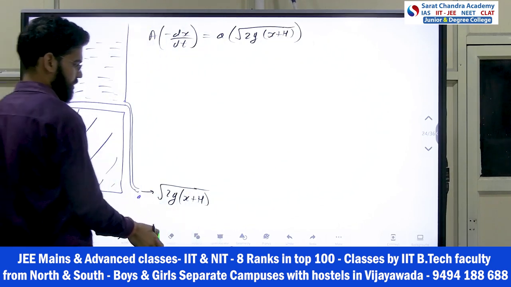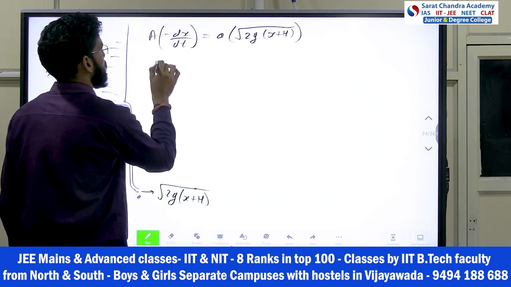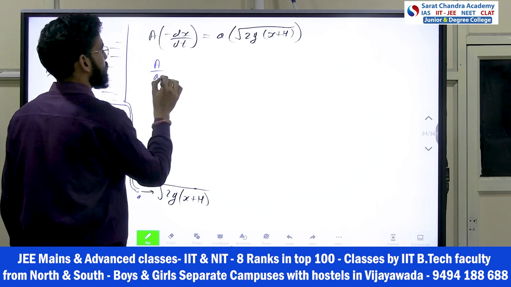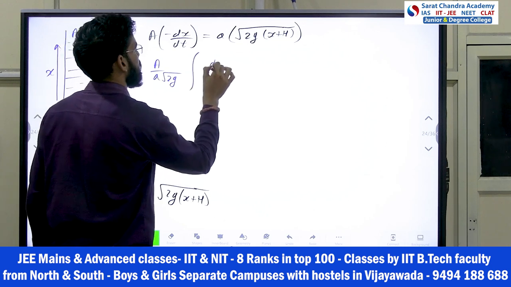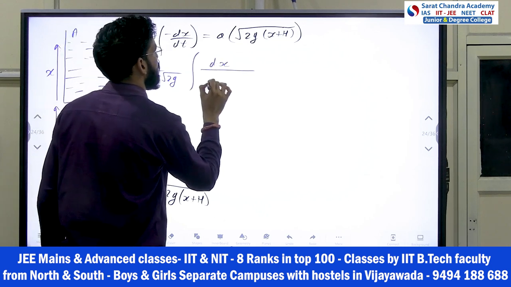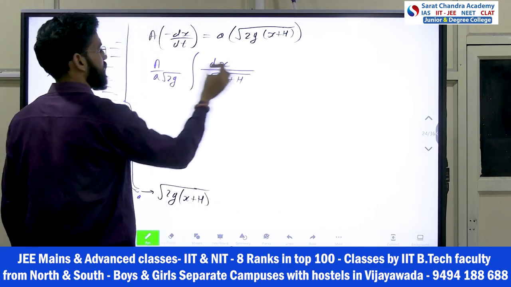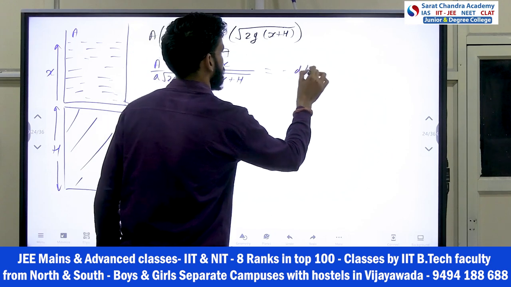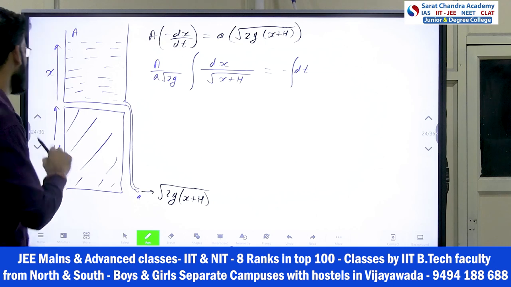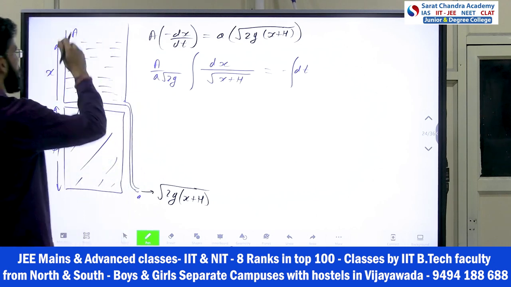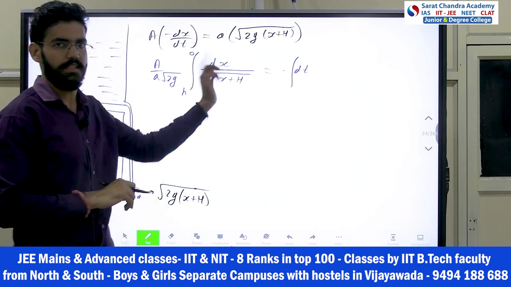Now try to do the integration. You know the integration, but still I will explain it. Capital A by small a is a constant, so it goes outside. Under root 2g is a constant outside. Then the integration of dx upon under root x plus H, with a negative sign that we take outside, equals dt. x is changing from H to 0. Initially it is H and then 0. Then the negative sign will adjust, right?